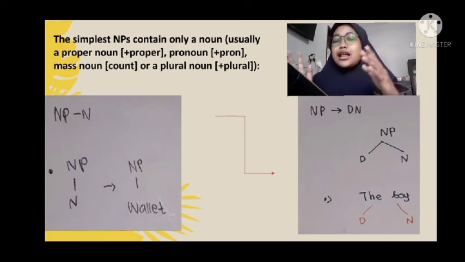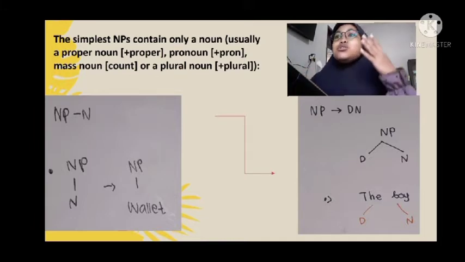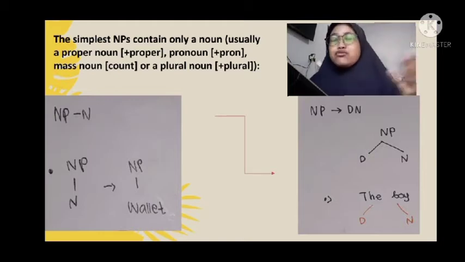So let's revise this rule to account for the presence of a determiner. So noun phrase is a determiner plus noun. For example, the boy, the as determiner and boy as the noun.